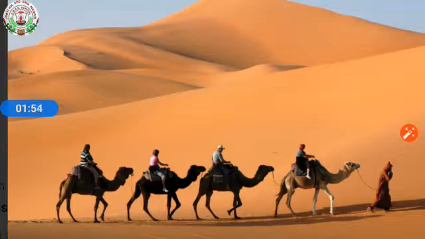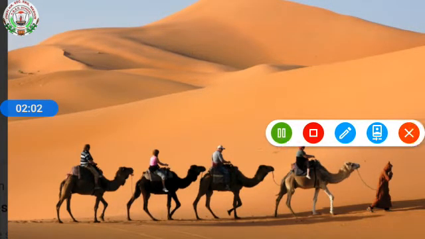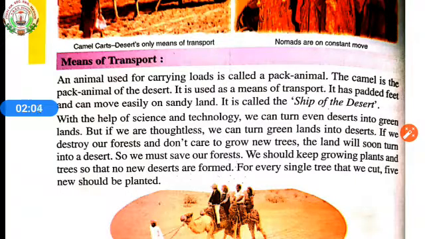Now let's see how science and technology help us to change desert area into a green land. With the help of science and technology, we can turn even deserts into green lands. But if we are thoughtless, we can turn green lands into deserts.